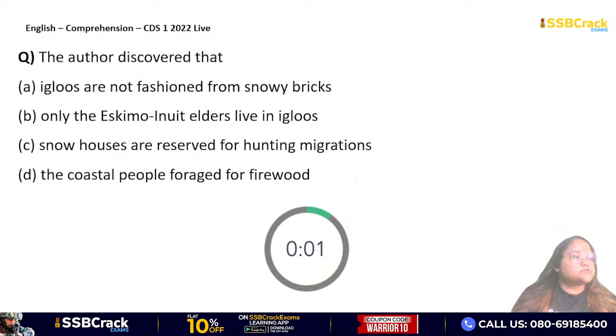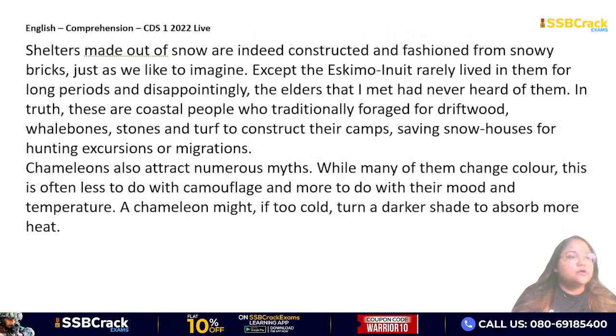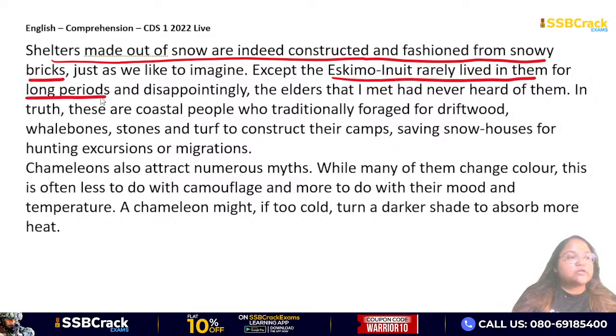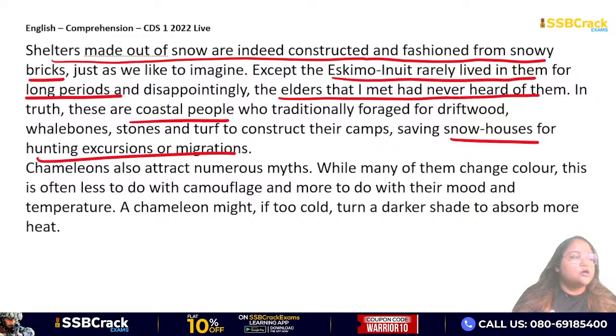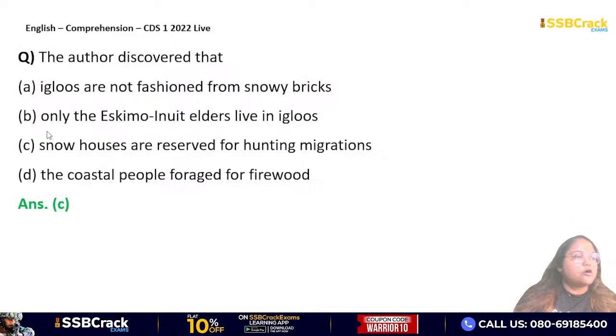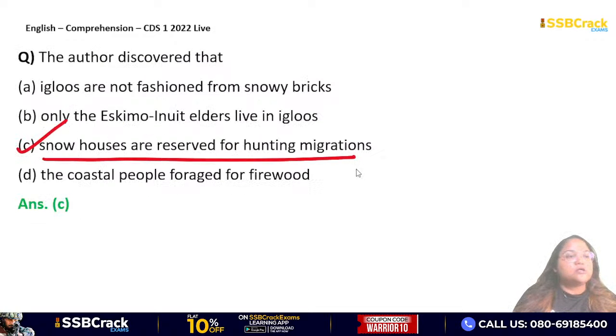So if you go back to the passage here, it has already been said that shelters made out of snow are indeed constructed. Igloos are made from snow bricks, but the Eskimo Inuit do not stay in them for very long, and the elders have never even heard of igloos. Actually they are coastal people, and they live in snow houses only when they go for hunting or migration. So that is why your answer here will be option C. Snow houses are reserved for hunting migrations, right? Option C is your answer. Very good, girls. Next question.